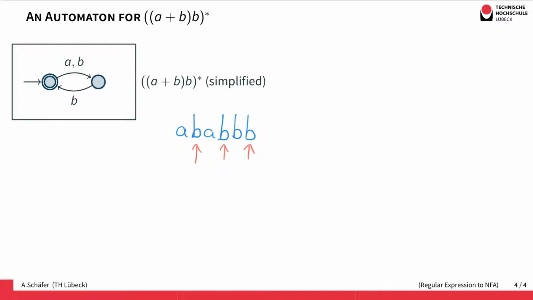And this can be easily recognized by this automaton here, because it just starts in the initial state that's also accepting, and then it doesn't care whether it's an A or a B, but the second letter has to be a B to go back to the initial state. And this process can be repeated arbitrarily often. So this automaton actually accepts all the words that have a B at each second position.